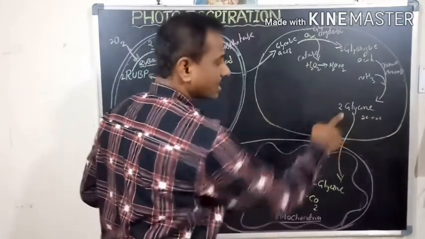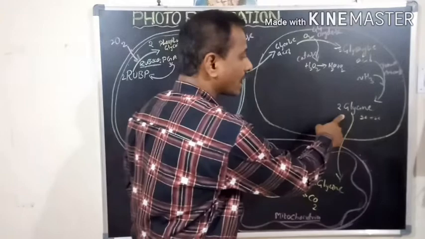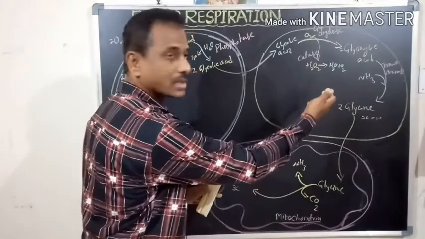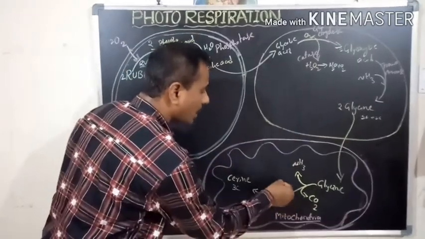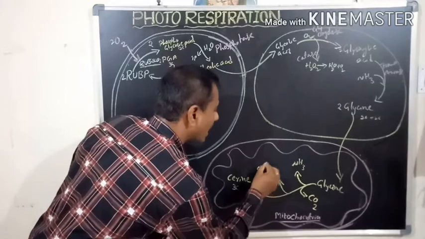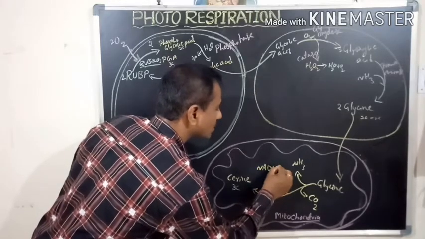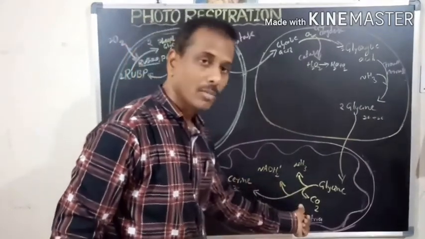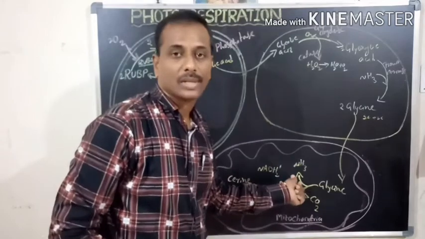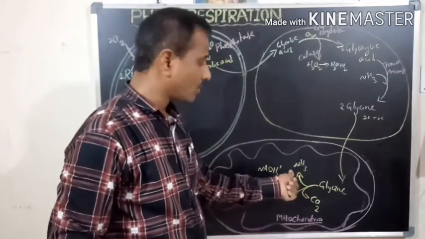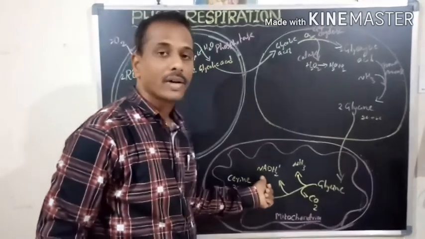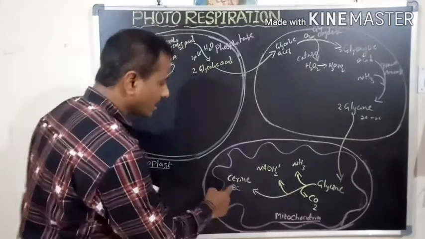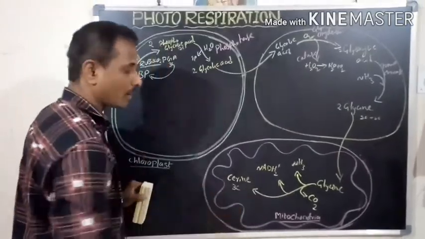That means glycine contains 1 ammonia. 2 glycines are there, so 2 ammonia are present. 1 ammonia reaches serine, another one is released here. And here 1 molecule of NADH2 is also synthesized. This is an oxidation process, decarboxylation process, deamination process. 1 molecule of carbon dioxide, 1 molecule of ammonia, 1 molecule of NADH2 plus are synthesized from this reaction. Finally, the 3-carbon compound serine is formed.